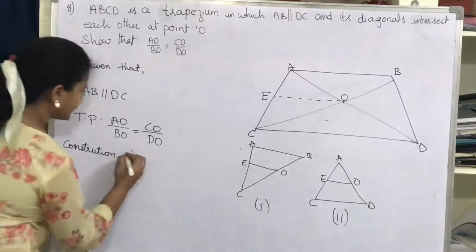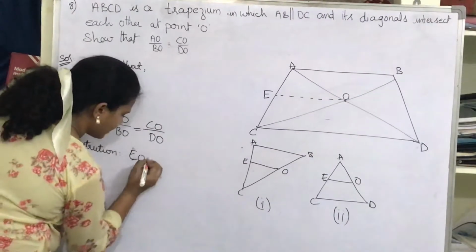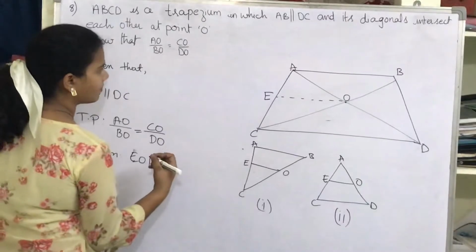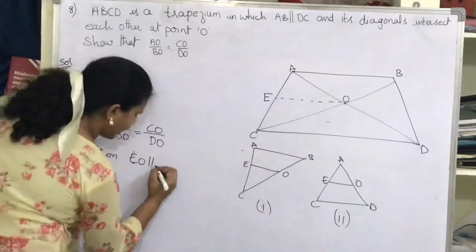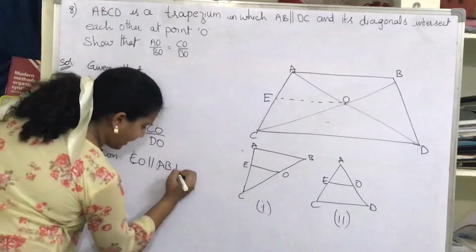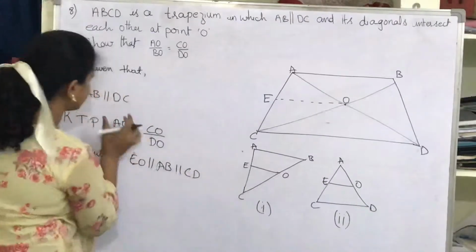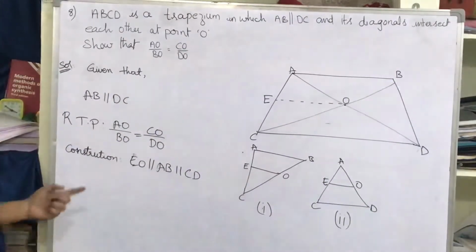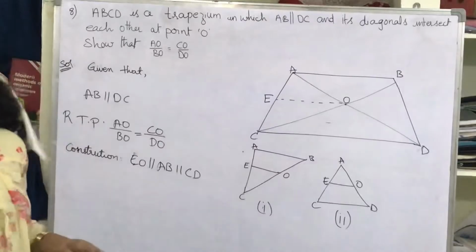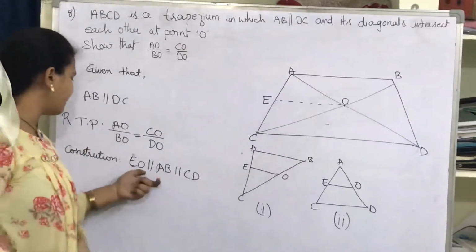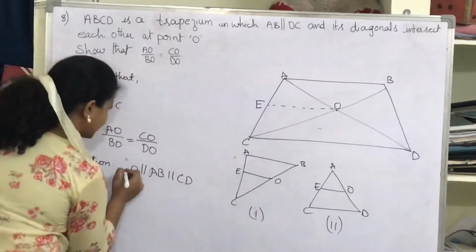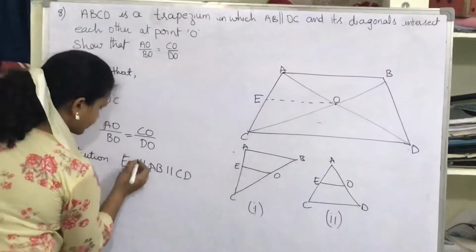I can say that EO is parallel to AB and AB is parallel to CD, as we know that AB is parallel to DC.